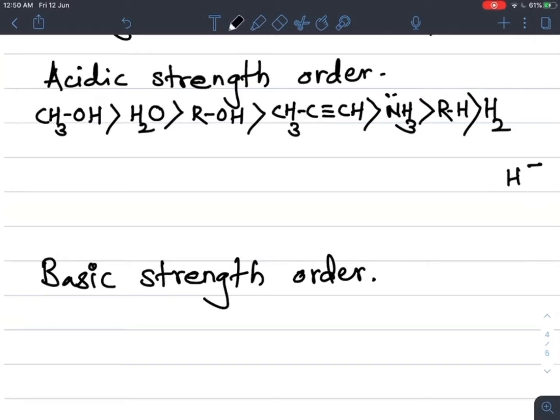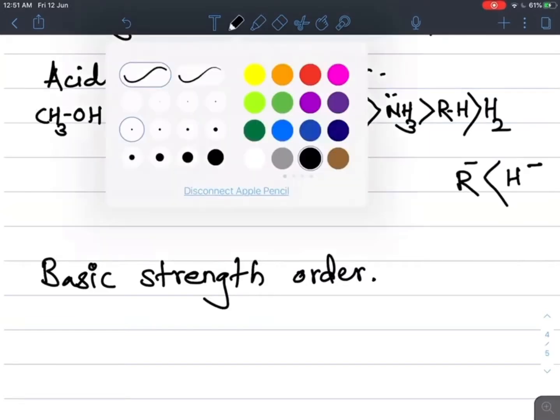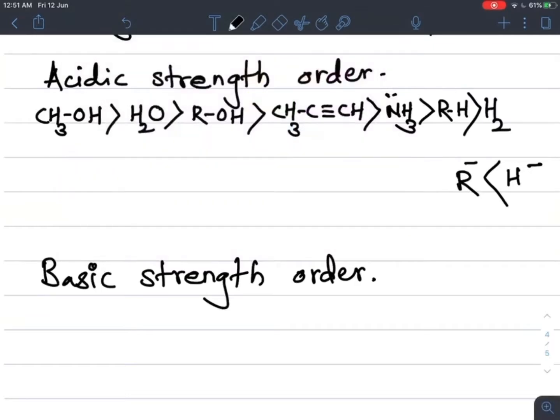Hydride ion is more basic than the next one, alkane. From alkane, replace one hydrogen, so what we get is R minus. Next, replace one hydrogen from ammonia, and we get NH2 minus, the amide ion, which is less basic than R minus.